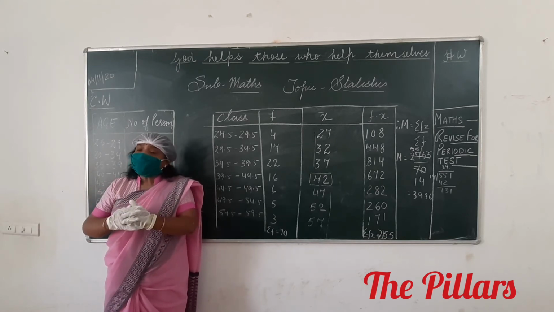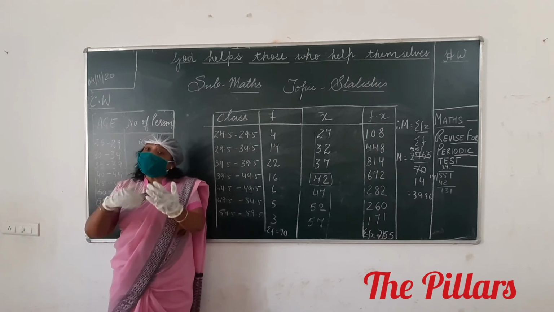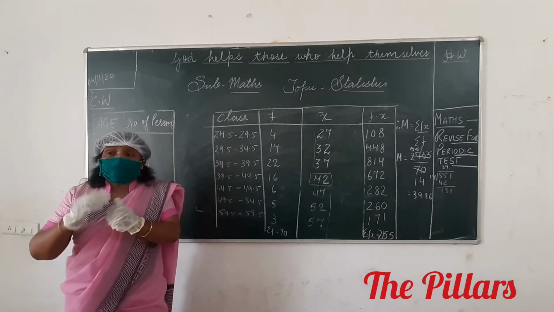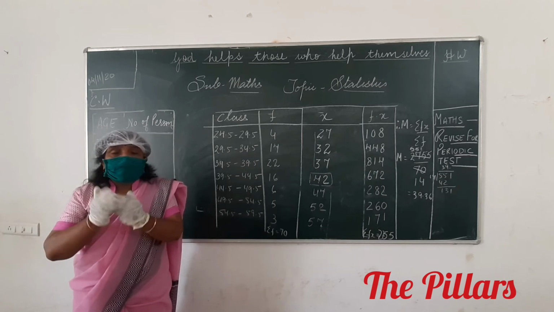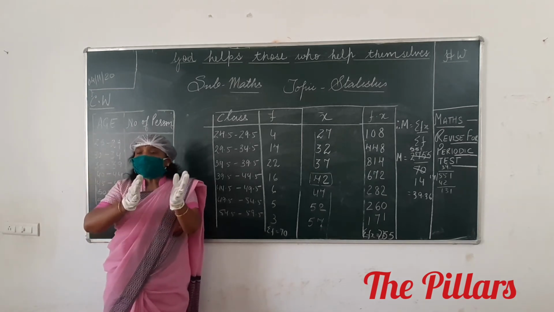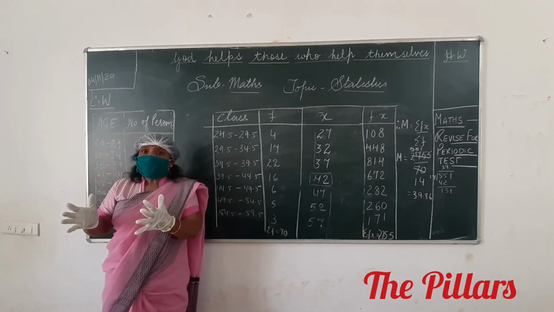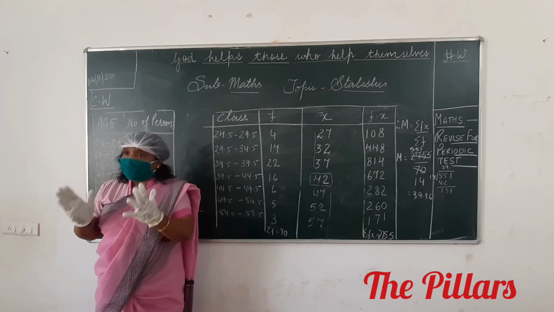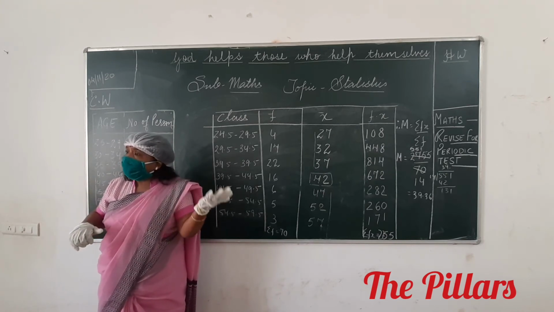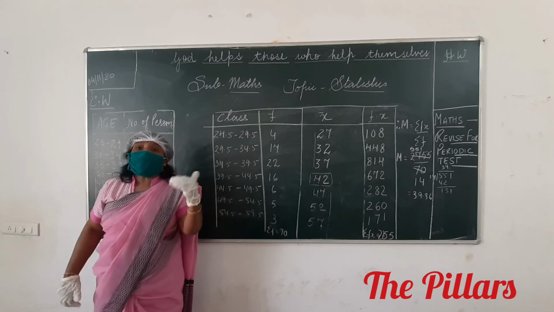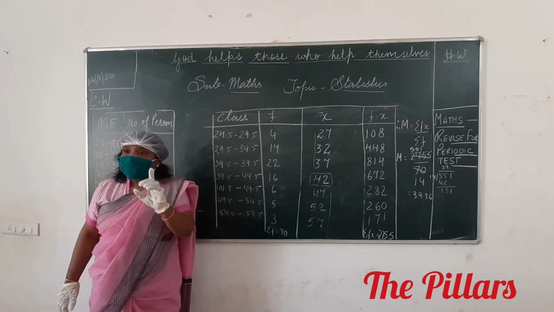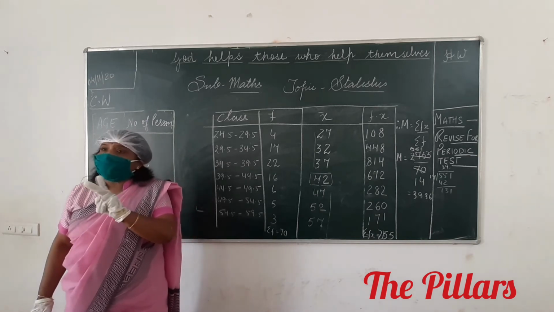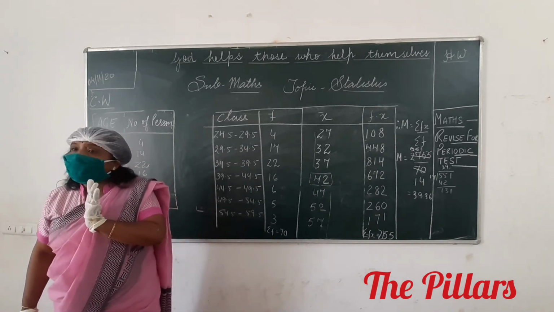And last of all, if the table is given in less than form, what do we do? First we frame the exclusive class interval for them. Whatever frequency is given to you, that is your cumulative frequency. We convert it into our frequency and then we proceed. Clear? Yes, ma'am. Tomorrow for your duty test, I will put 2 questions from here. Can you do?